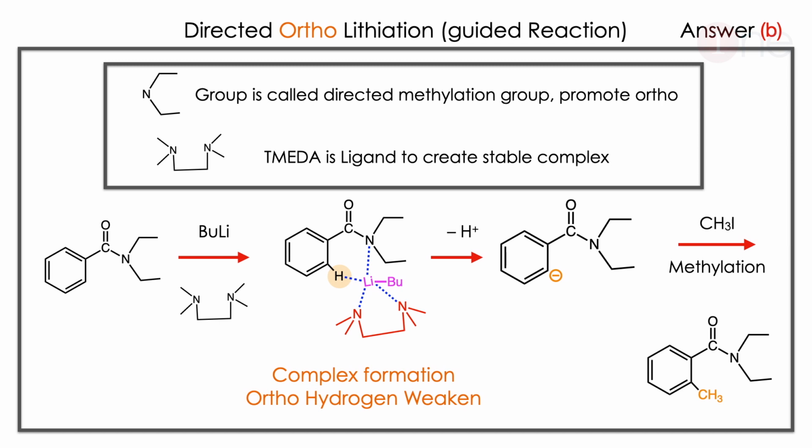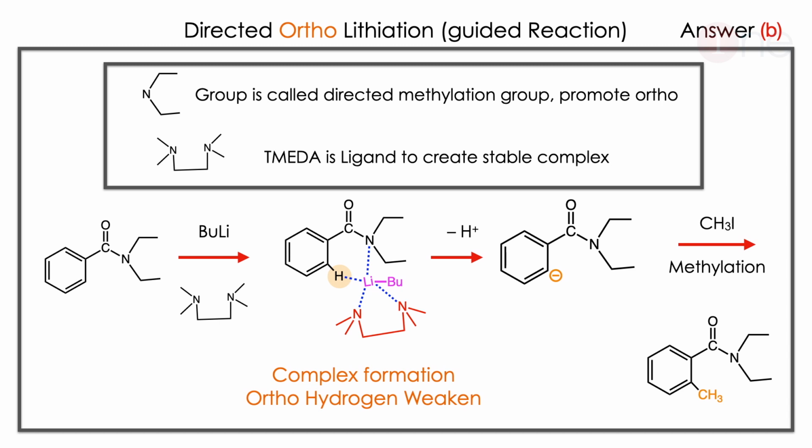Let us see clearly. Then TMEDA, which is simply the ligand. It's a chelate. It creates a stable complex. So the first step will be the attack of butyl lithium along with the TMEDA ligand. The butyl lithium tries to abstract the proton. We very well know it is a bulky base.